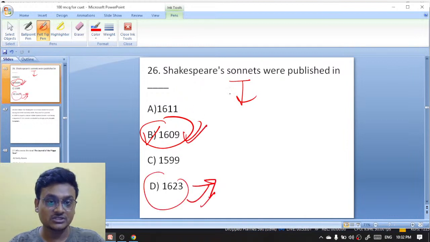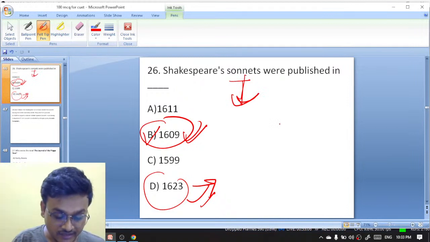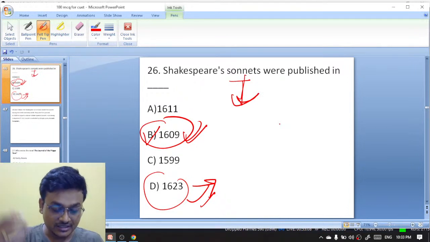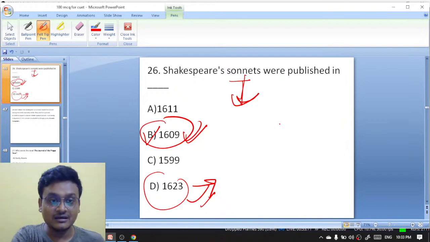And here the answer is 1609. The sonnets were published in 1609. Exactly, awesome. Everyone right here, Raja, then Somili, then Priyanka, then Godot. Everyone, 1623 is the right answer for the first folio.